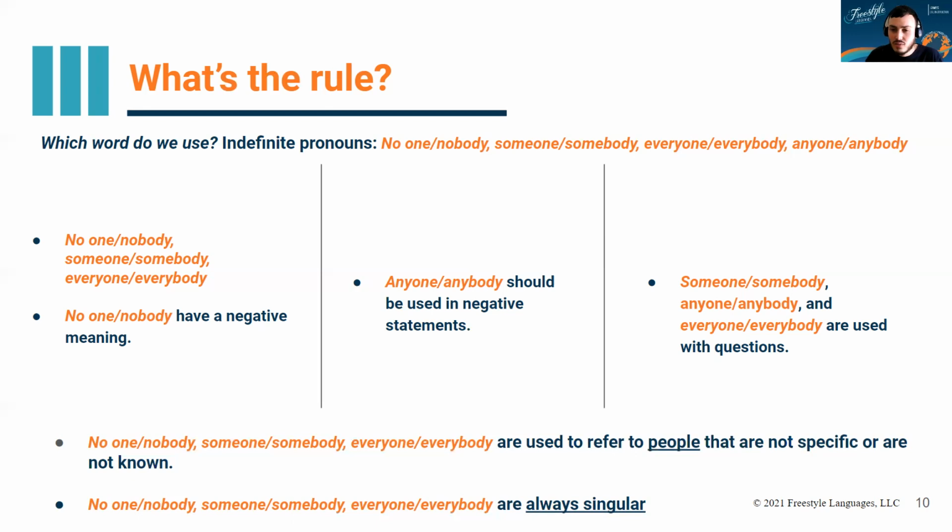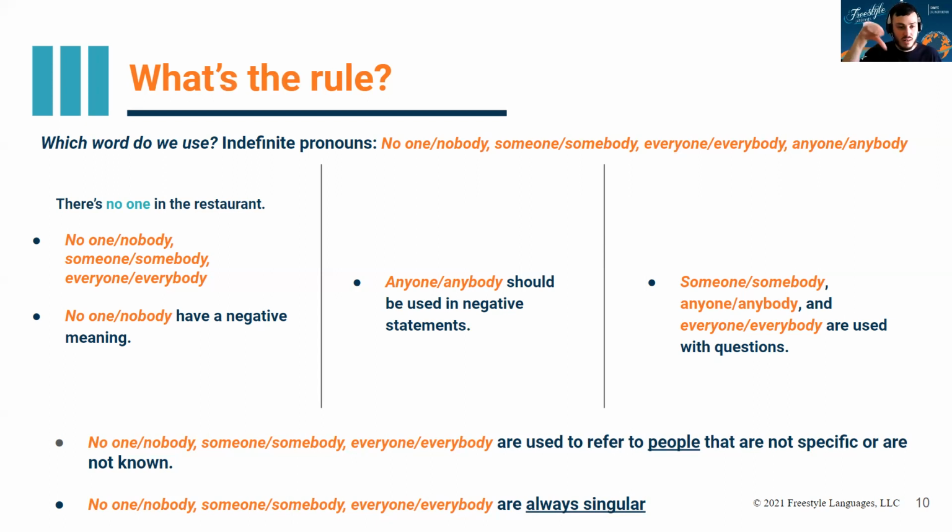So let's look at the difference between them, though, a little more closely. So no one, nobody, someone, somebody, and everyone, everybody, we can use them in similar sentences, but no one and nobody have a negative meaning, just like nothing. There's no one in the restaurant. Who's in the restaurant?